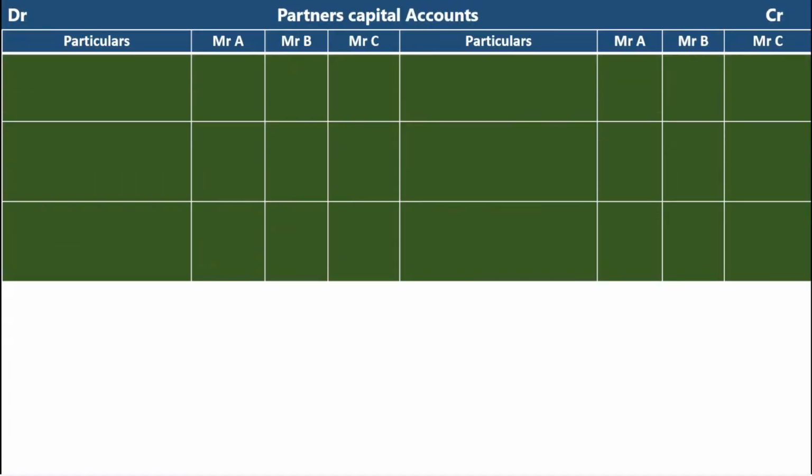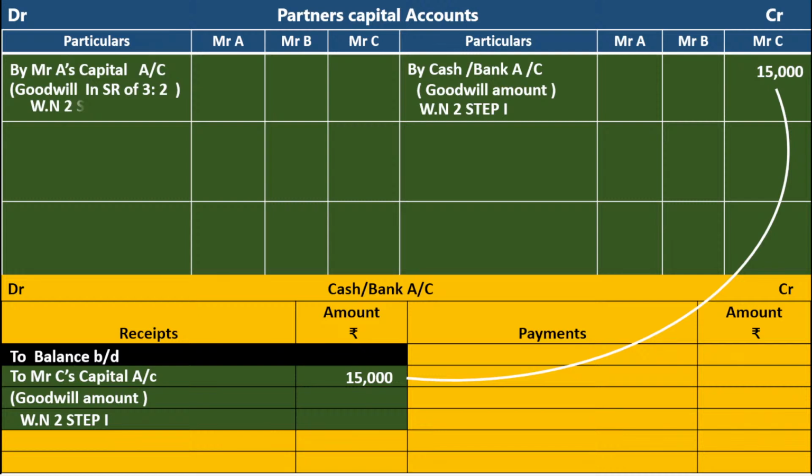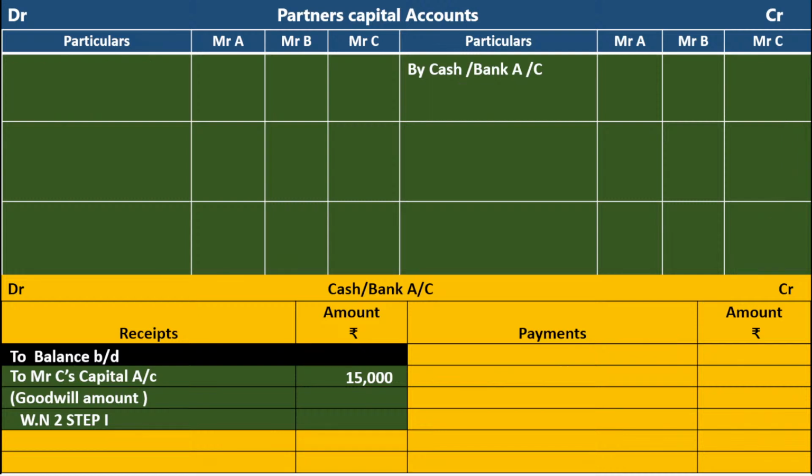Partner's capital account format. We can summarize it in a shortcut way in another video. Wait 1 minute. We go to the next video, 1 minute.